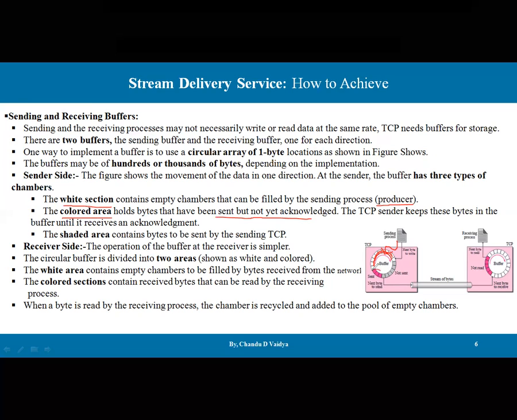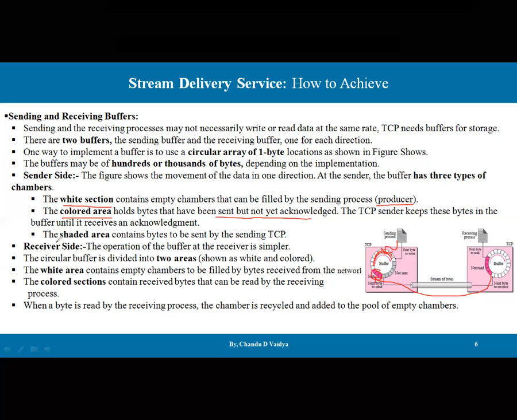So this is the second one: the bytes that have been sent but not acknowledged by the receiver. The TCP sender keeps these bytes in the buffer until the receiver has acknowledged. It means that until the acknowledgement is received from the receiver, the data is going to be stored in this particular buffer.